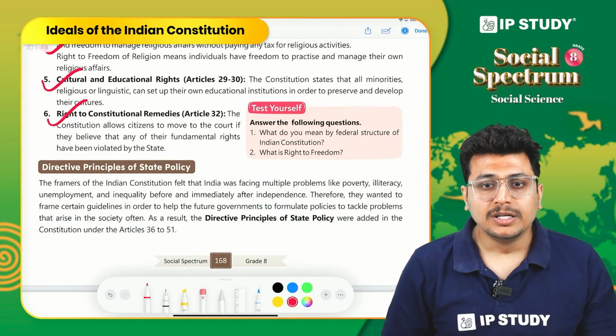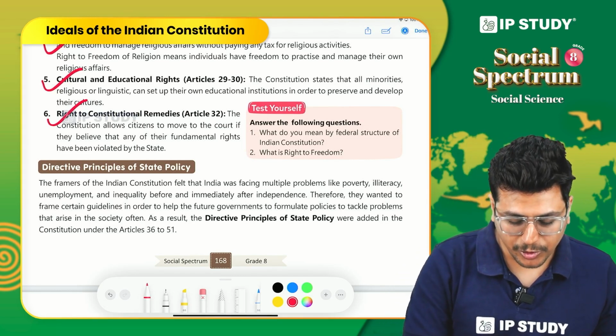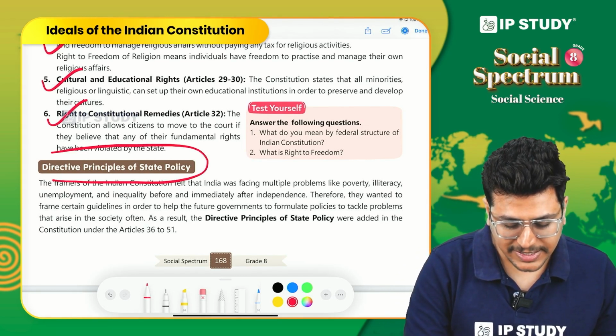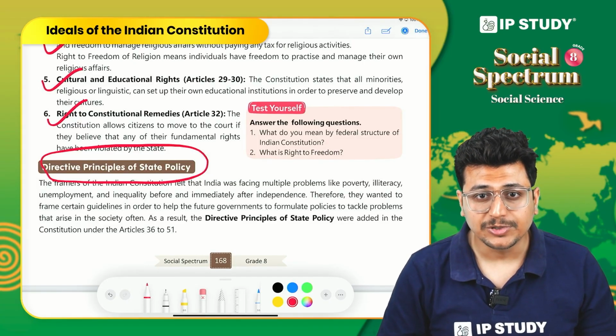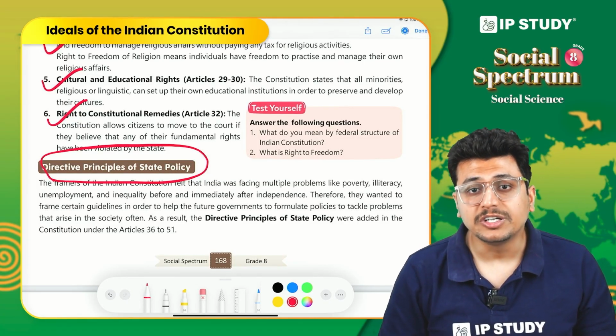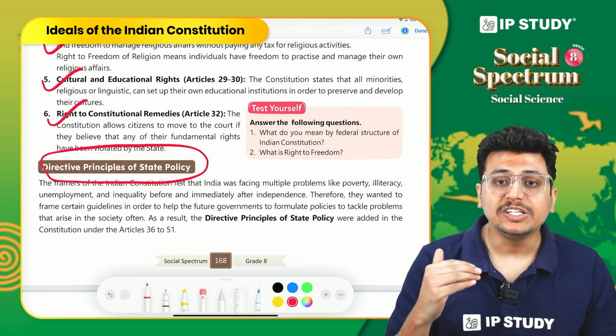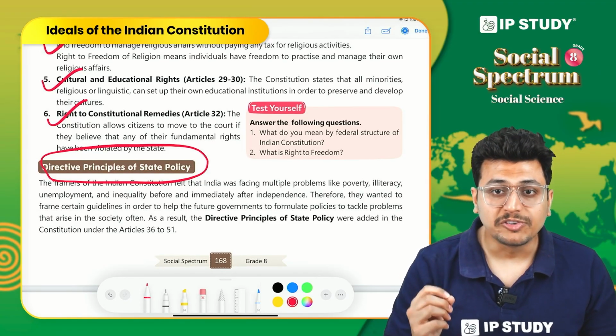Alright, we have done with the fundamental rights, and now we move to directive principles of state policy. It's a huge term, but it's a very simple concept, so listen carefully. Directive principles of state policy were the guidelines issued to future governments by our constitution framers.